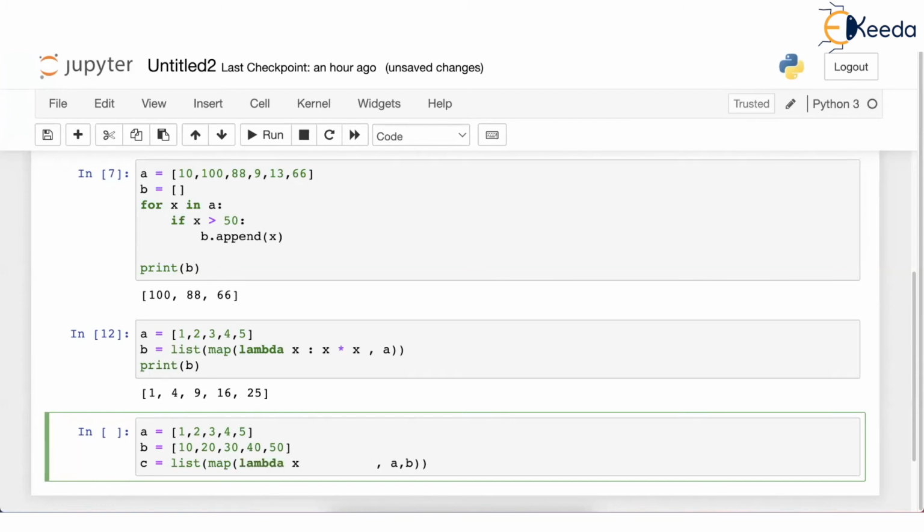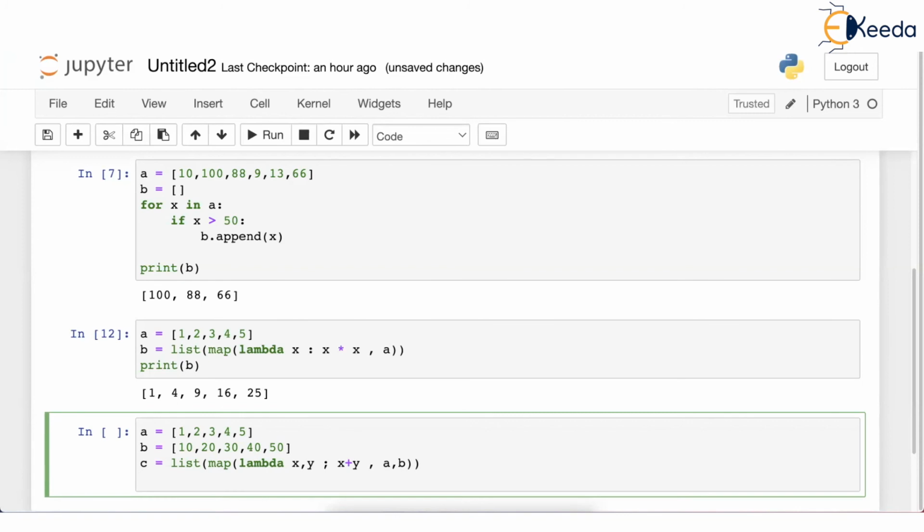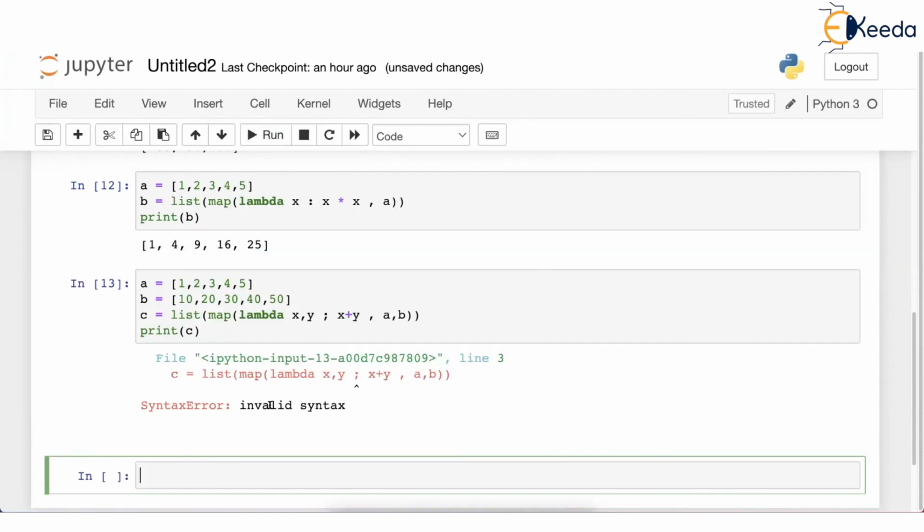One is a representative of A and the other is a representative of B. And the code is X plus Y. Okay. This becomes the list C and we will print C. So when you run this, oh, what happened?